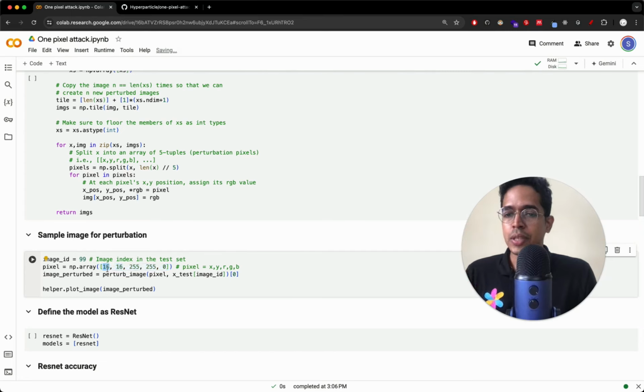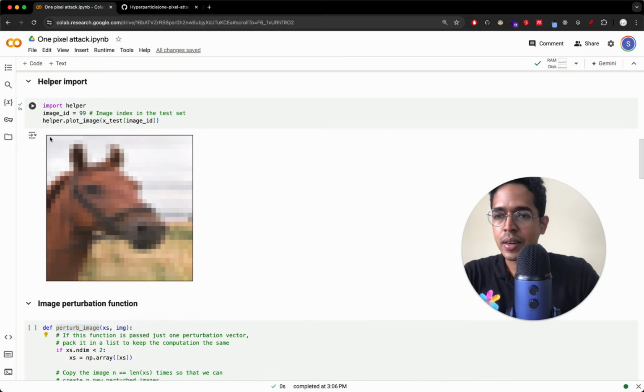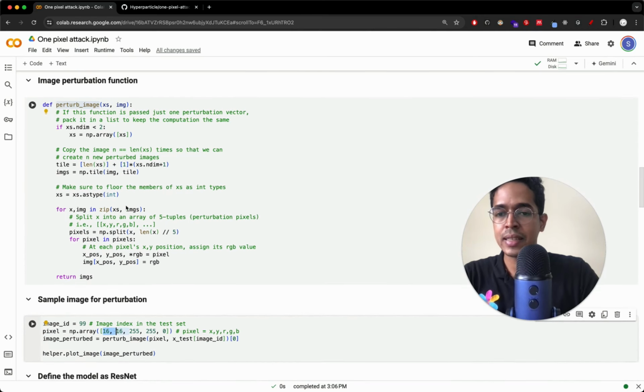The first 2 values are the x, y coordinates of which pixel we are modifying: the 16th index along the X dimension and the 16th index along the Y dimension. That is the pixel we are modifying. So I think it might be somewhere around here, right in the middle, because this is a 32 by 32 image. The Y dimension is also 16. So I think one of these pixels is being modified. We'll see that in the next step.